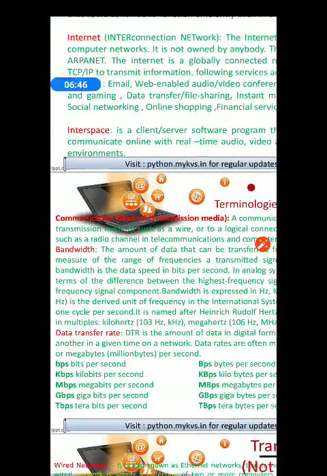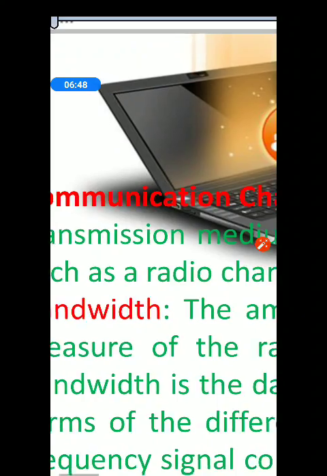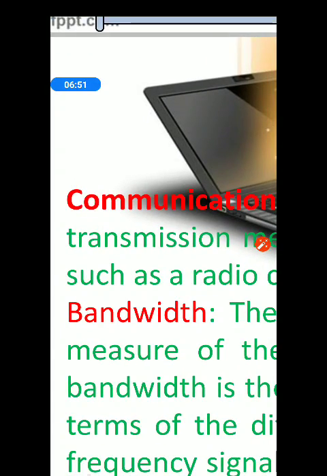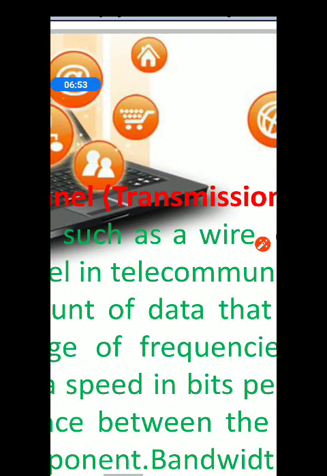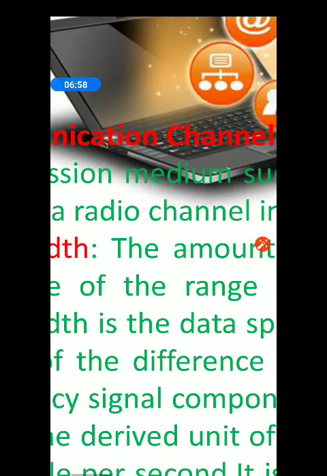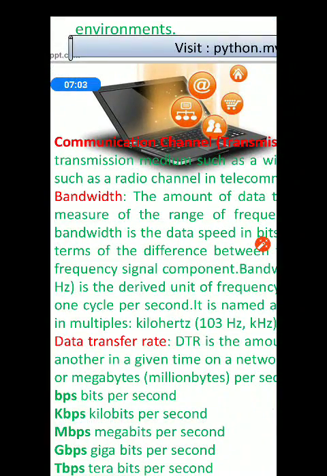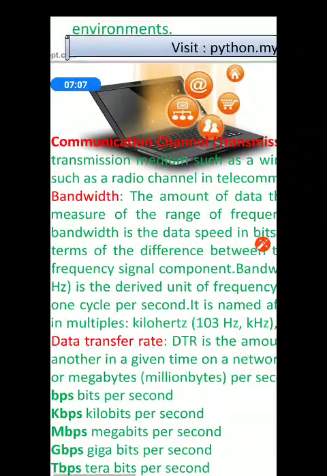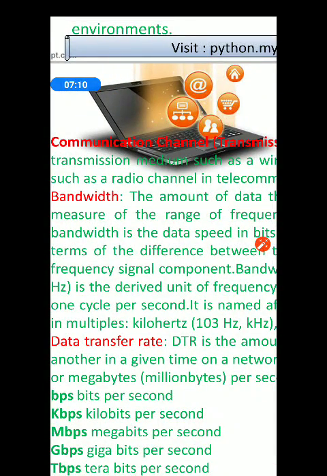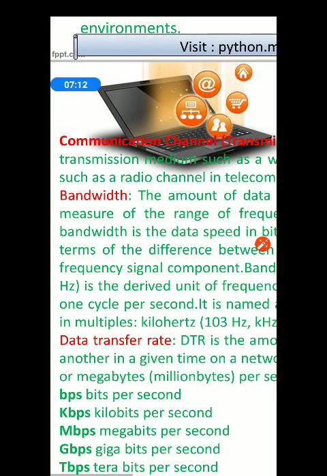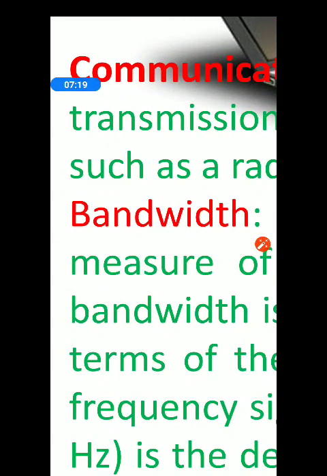Other terminologies are communication channels. Please give the heading communication channel, also known as transmission media. Different transmission media we will see in our further studies. Transmission media is a medium through which the data can be sent from one place to another, from source to destination. Okay. Come to the next topic, bandwidth.